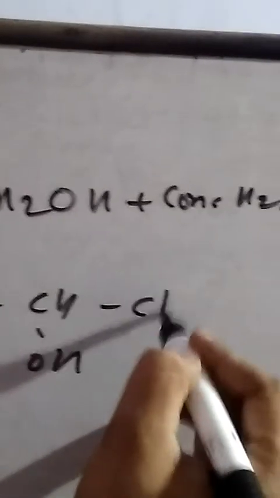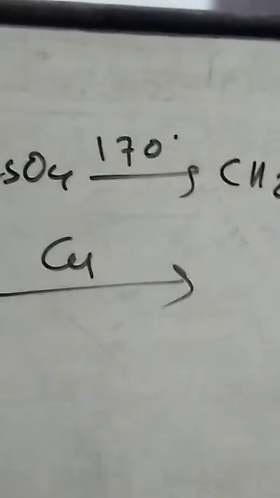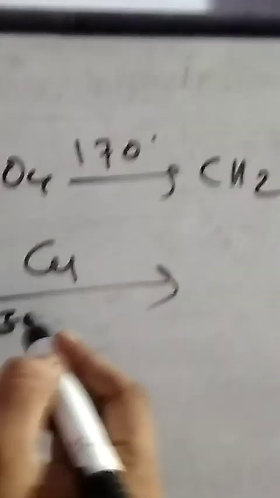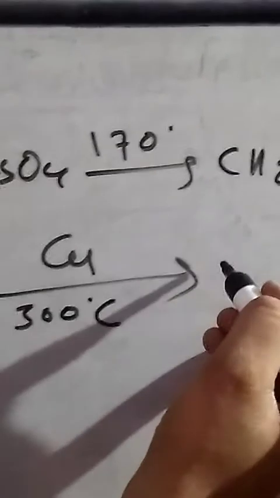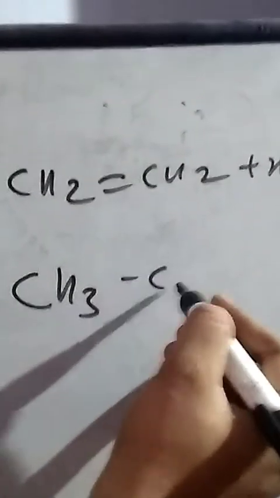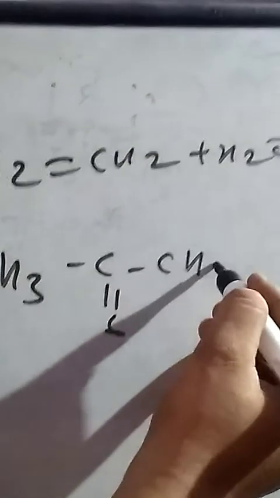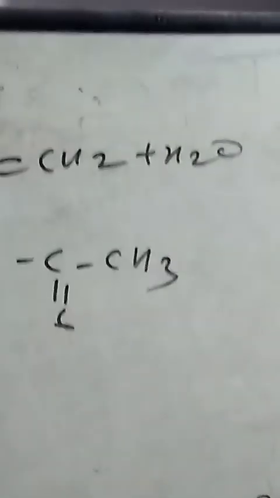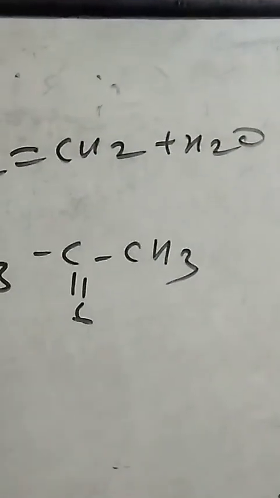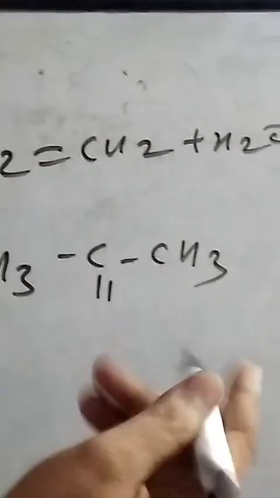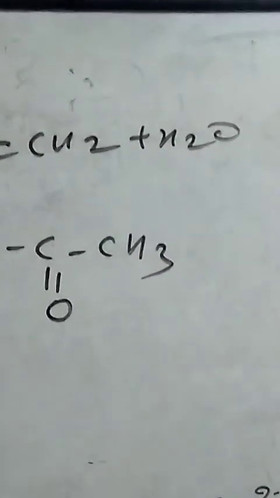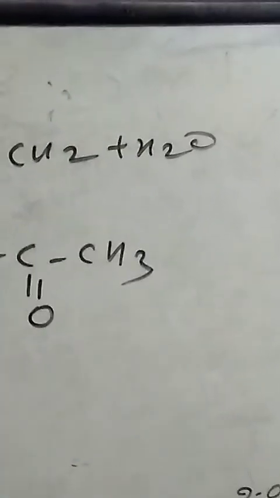In this reaction we get a ketone. CH3CHOHCH3 reacts over red hot copper at 300 degrees Celsius, and we get the ketone CH3-C(=O)-CH3. So this is the type of compound, with a C=O group.